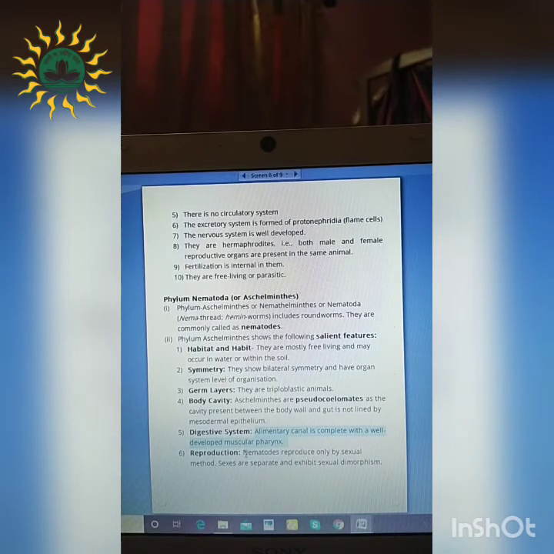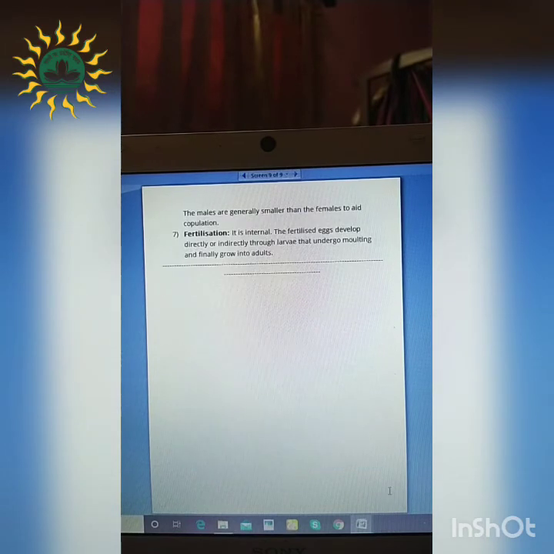The nematodes reproduce by only the sexual method, and the sexes are separate and exhibit sexual dimorphism. The males are generally smaller than the females, and they undergo the process of copulation or mating. How is the fertilization? It is internal, and the fertilized eggs develop directly or indirectly through larvae that undergo molting and finally